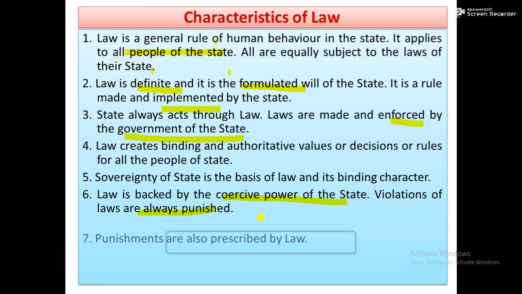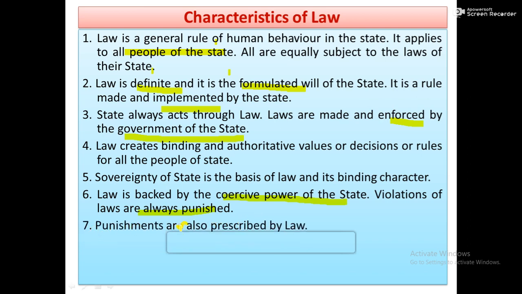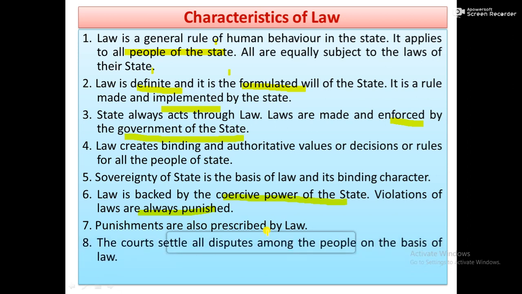That means law is enforced through power. Punishments are also prescribed by law. What type of punishment should be given to the wrongdoer? For homicide, life imprisonment may be applicable; for theft or dacoity, imprisonment of 5 to 10 years may be applicable. Imprisonment or isolation, remand, parole, probation: these are forms of punishment, and these forms of punishment are also prescribed and mentioned by the law.